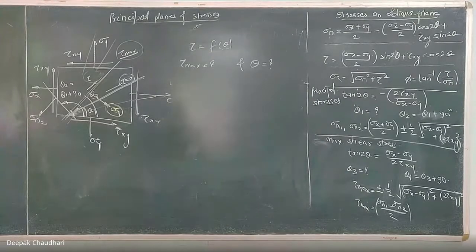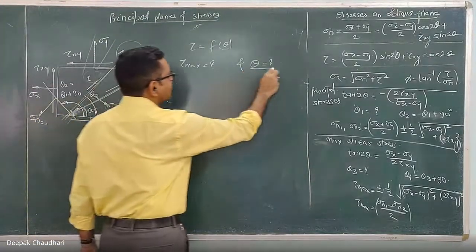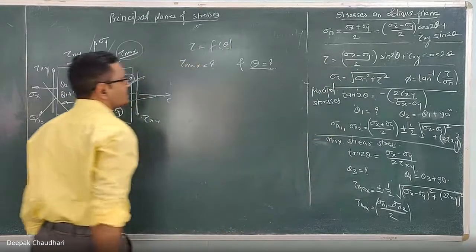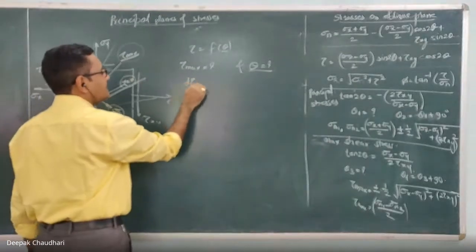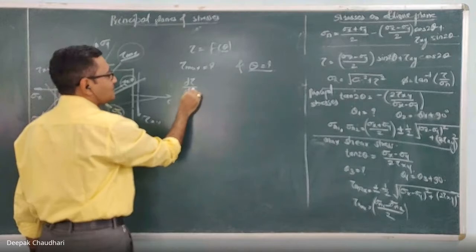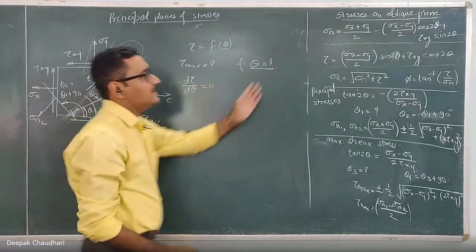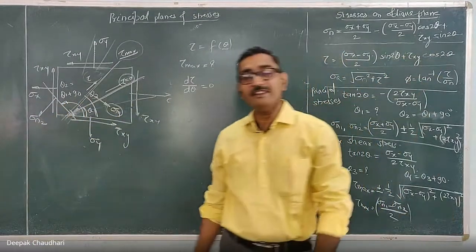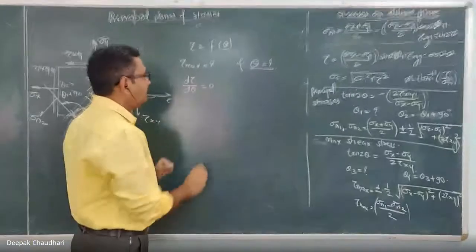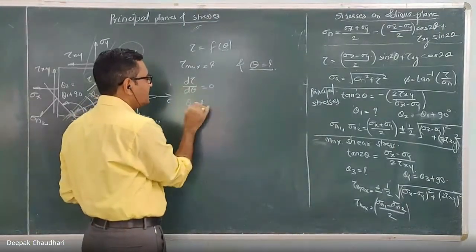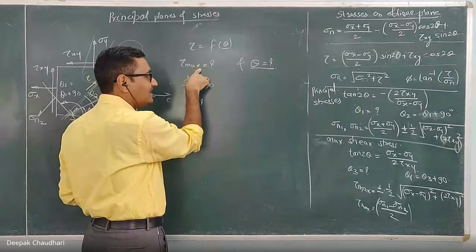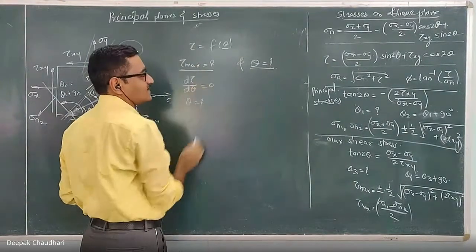So to find the position of the maximum shear stress, differentiate this shear stress with respect to theta and equate it with 0. If you equate it with 0, you will get theta. This is the position of the plane which carries the maximum shear stress.